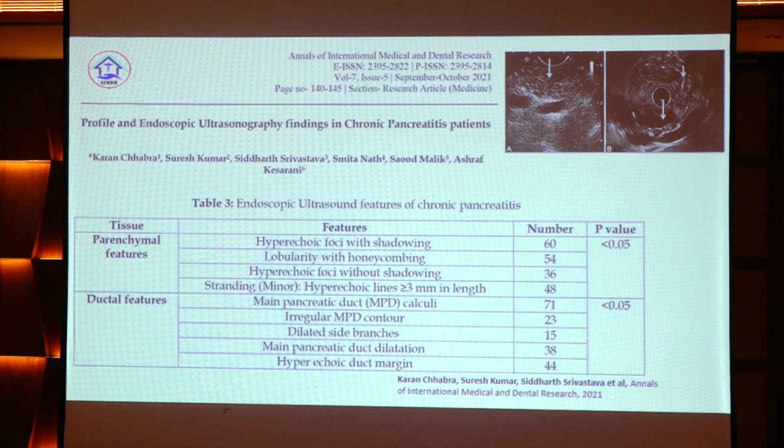So, currently we know that CT and MRI are routinely being done in diagnosis of chronic pancreatitis. Currently the role of EUS has taken up in chronic pancreatitis. This is a multicentric study from Delhi, which compared the EUS findings with the CT, and they have shown that all these findings in EUS, that is hyperechoic foci with shadowing, lobularity with honeycombing, main pancreatic duct calculi, irregular PD, thickening, and hyperechoic duct margins, were statistically significant, and these findings were found to have a good correlation with those who had findings of chronic pancreatitis on CT.